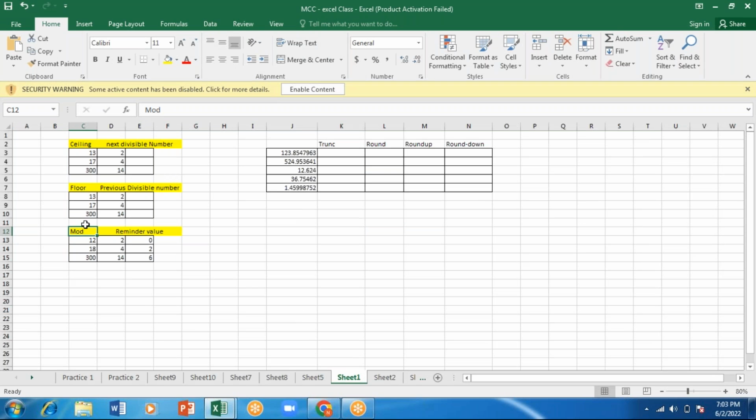I have to use MOD to get a remainder value when I use a division. So make a note of this. To return the remainder value, the MOD formula is used.